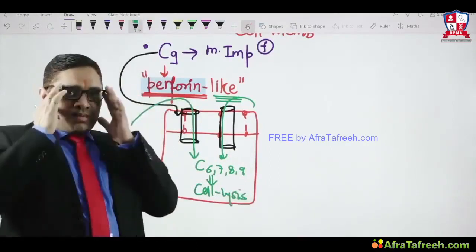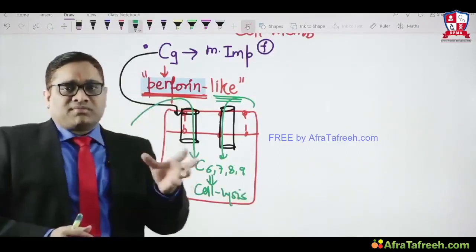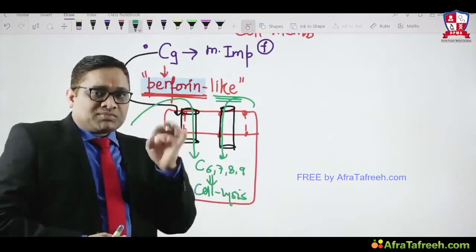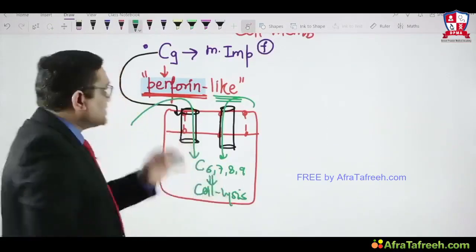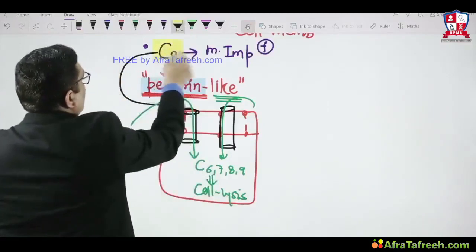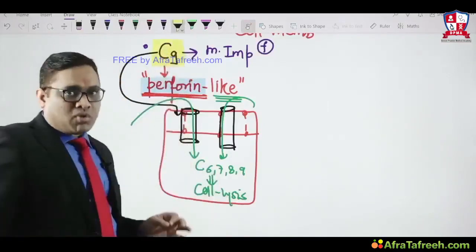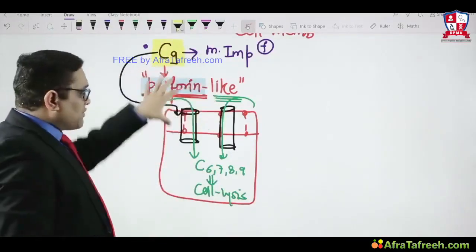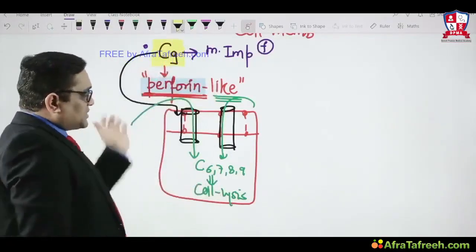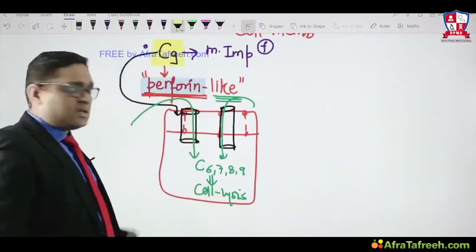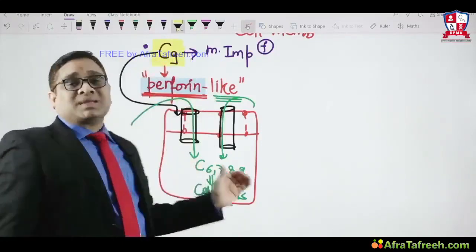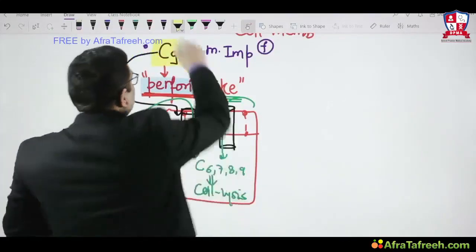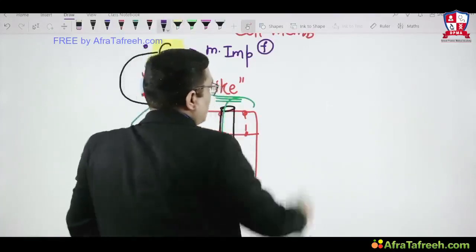So remember this complement pathway, the end product C5b-C9 membrane attack complex. In the membrane attack complex, which is the most important complement for cell lysis? If the examiner asks you this question in a future exam, always keep this in mind: C9 is the most important. Why? Because it has perforin-like activity which will perforate the cell membrane, and this will allow the entry of other complements which will cause cell lysis, right? So this is how cell lysis or microbial lysis is done by the membrane attack complex.